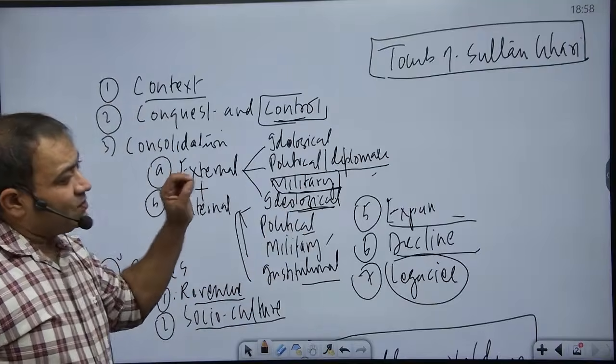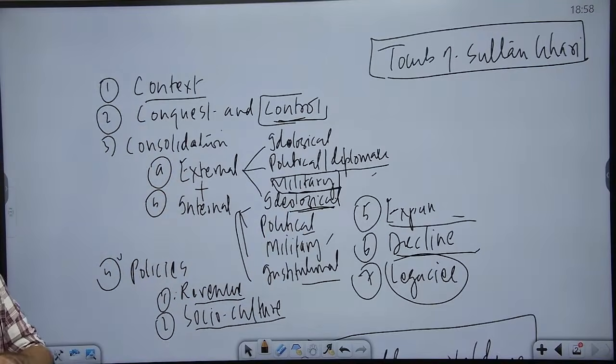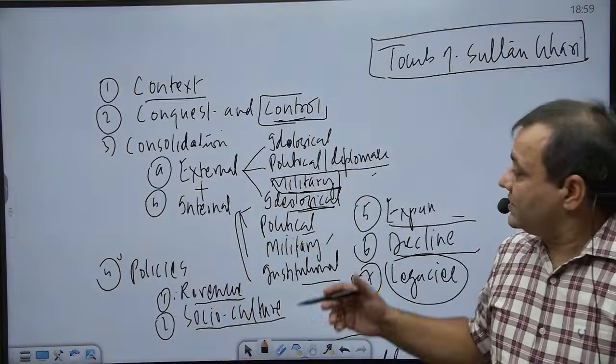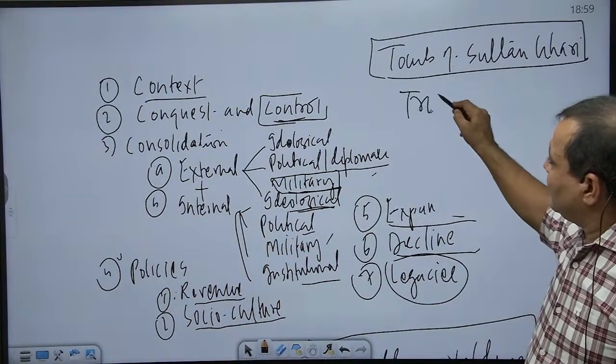This is the first tomb of Delhi Sultanate. This is the historical significance of this, and that was built by Iltutmish. Iltutmish also built his own tomb, and that is part of the Qutub complex. And the historical significance of that tomb is that in the tomb of Iltutmish, we have the earliest experiment of constructing a true dome.